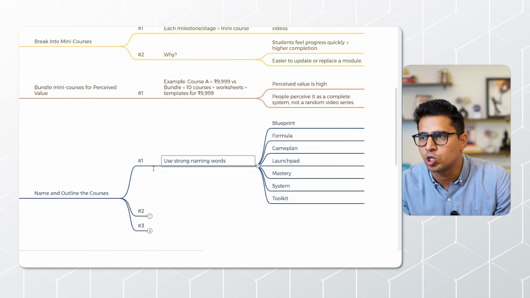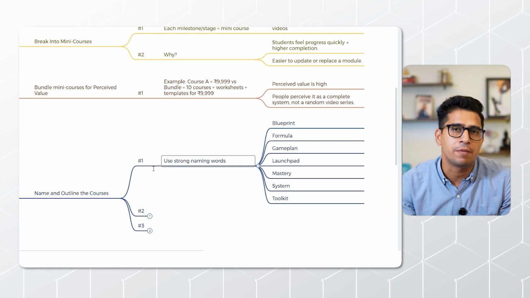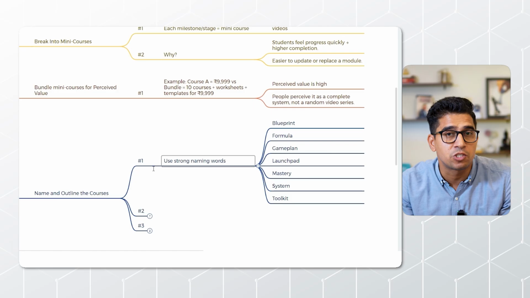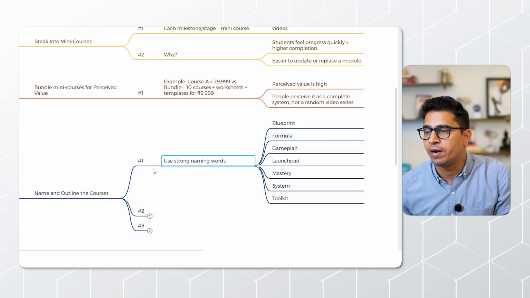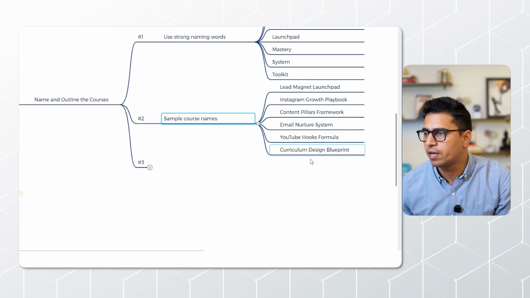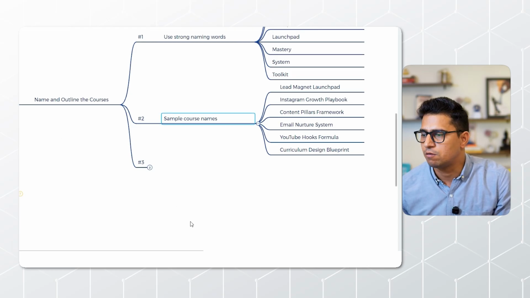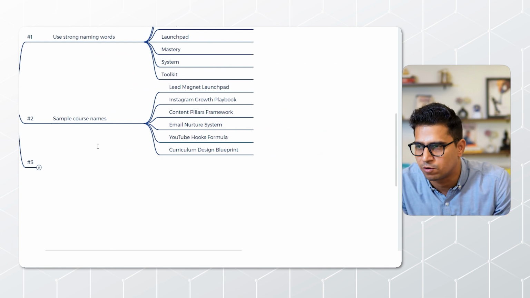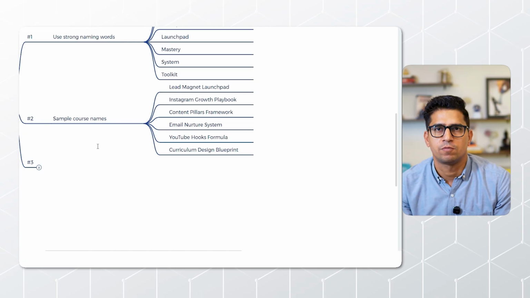It could be lead magnet launchpad, lead magnet mastery, Instagram growth playbook, Instagram reels fast track, stories engagement lab, email nurturing system, YouTube hook formula. So try curriculum design blueprint. Try to incorporate as many of these keywords as you can. Here are some examples that I've given you. This will help you a lot in coming up with the right names. And also use a mind map for each mini course.